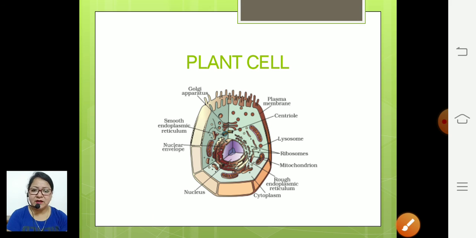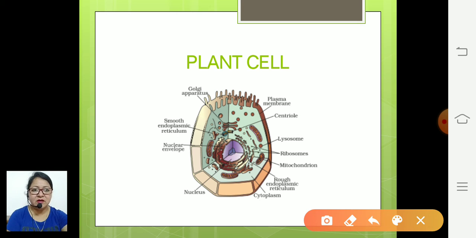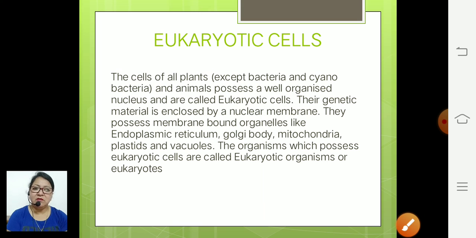Next kind of eukaryotic cell which we will study, that is plant cell. Plant cell has an extra structure that is called cell wall which surrounds the protoplasm. Protoplasm has cell membrane and cytoplasm. Again you can observe that it has a well defined nucleus having the nuclear envelope and a number of cell organelles that are surrounded by the unit membrane. So this is about the structures we can observe in plant cells. So all the organisms which have eukaryotic cells are called eukaryotes.